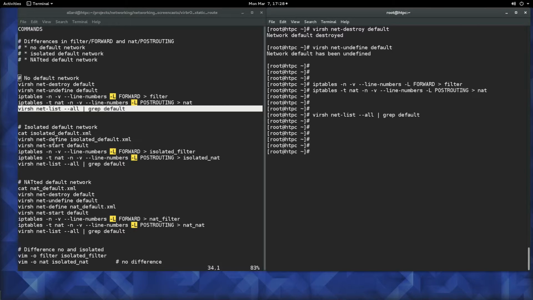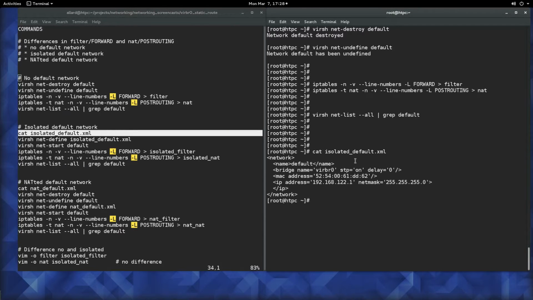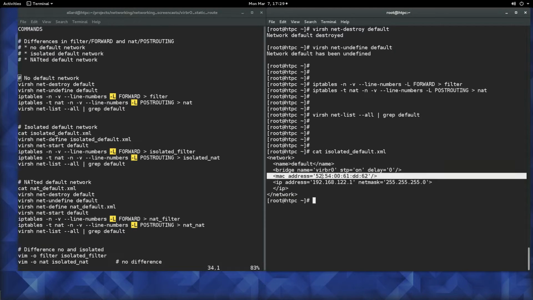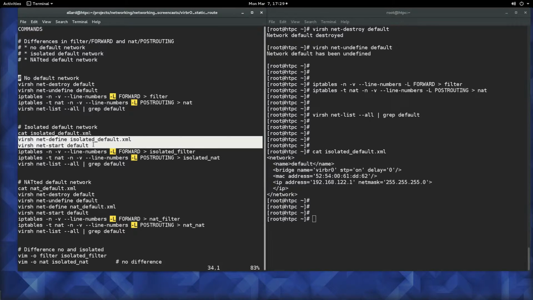Okay, the next thing that we are going to do is create an isolated default network. So how does our isolated default network look like? Well, we have a definition file, and what is important here is that we don't have a forward element with type NAT. So basically the name of the network is default. We will define a virtual bridge virbr0 interface. This is the MAC address and it will have an IP address. Okay, so let's create this one. First we define it and then we will start it.